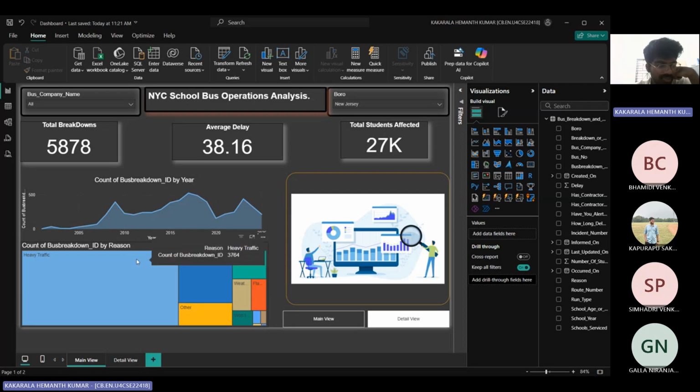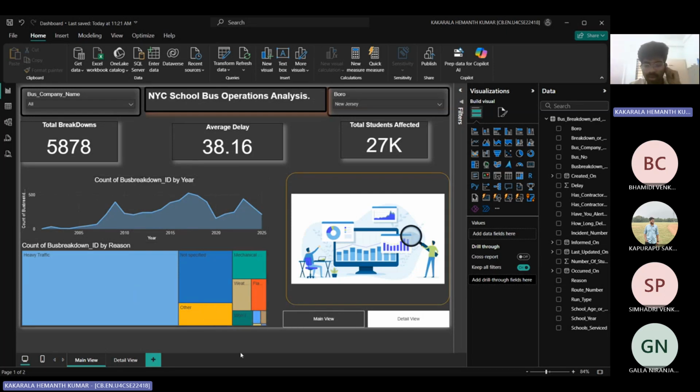And when we come to this heat map, we can see the reasons behind these breakdowns. In New Jersey, we got 5,878 breakdowns. In those, most of the breakdown reasons were heavy traffic, and there are other reasons like mechanical issues and weather issues. We can sort by the reason behind the breakdowns, and it will be very useful to get those issues rectified, since those reasons can be solved by using this information.